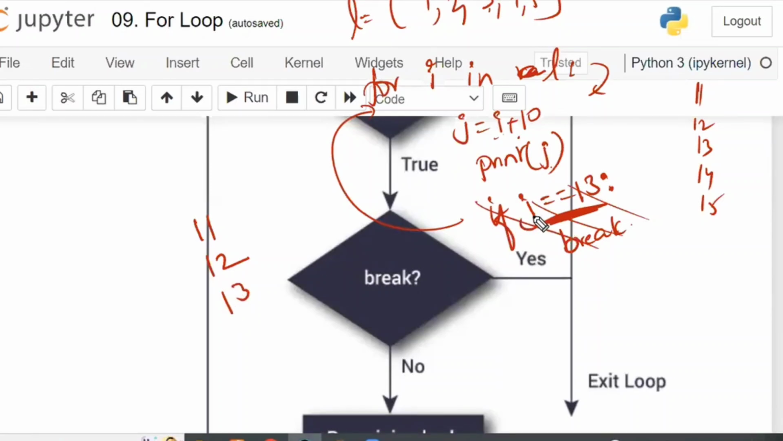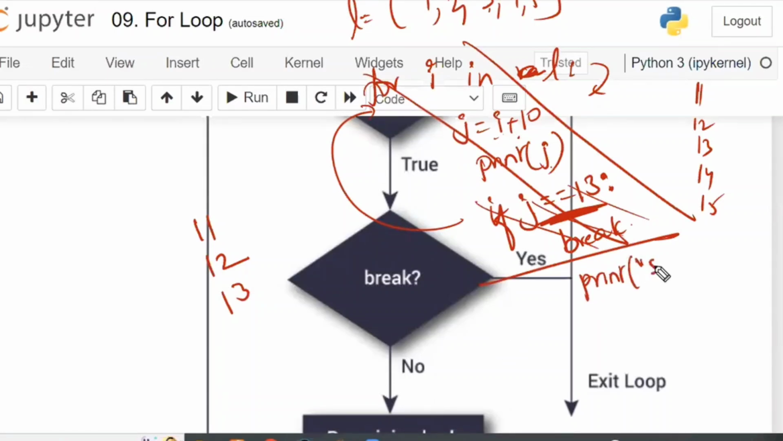Now the condition 13 is equal to 13 is satisfied, which means stop wherever you are. Stop the entire for block. The moment the break is executed, you have to stop the loop immediately. Below this, whether print SRK is there or print something is there, you don't have to see anything. The moment the break executes, stop the entire for block and come out of it. Not even see the down part.